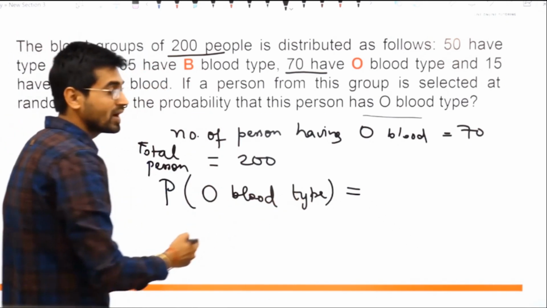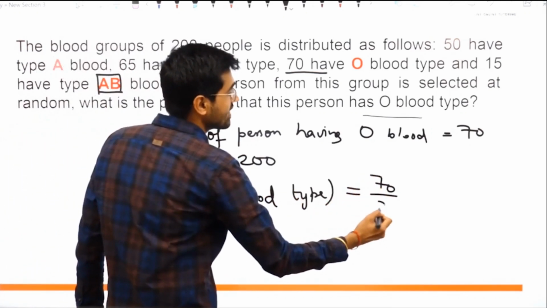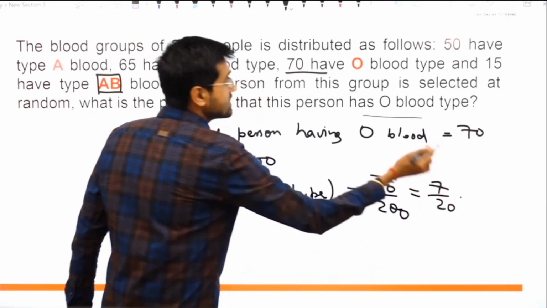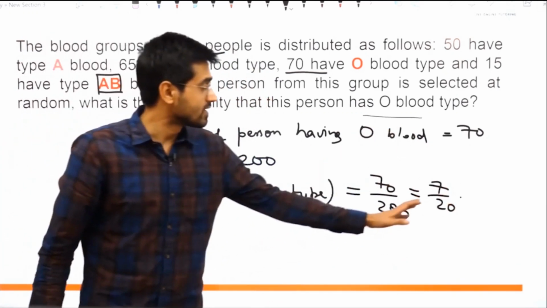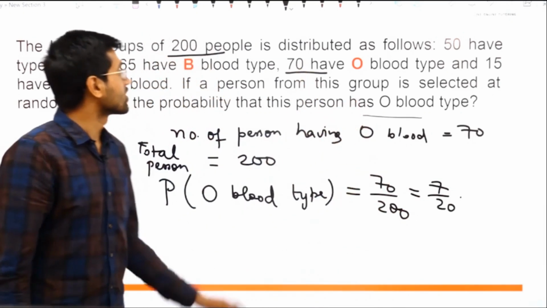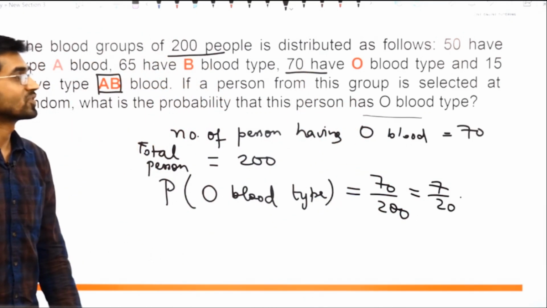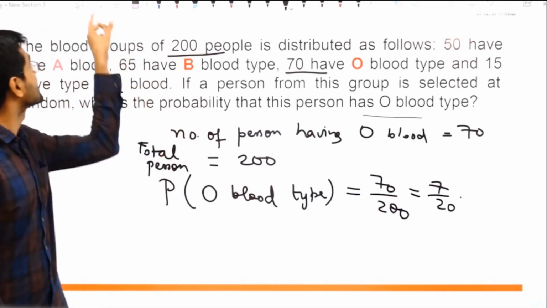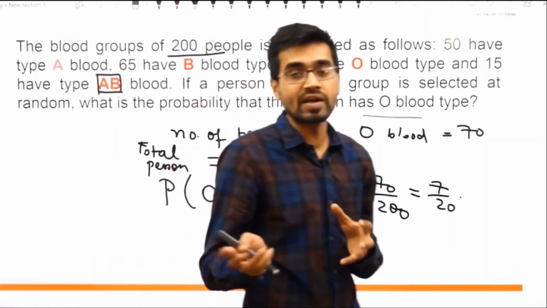So what are the chances of getting O blood type? 70 by 200, so it is 7 by 20. This is about a 35% chance that you will get an O blood type, because O blood type is the maximum. This is the highest chance. So I hope you have understood this. So this is how probability is related with real life.